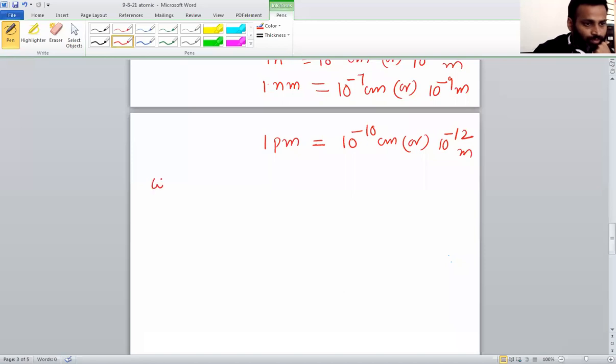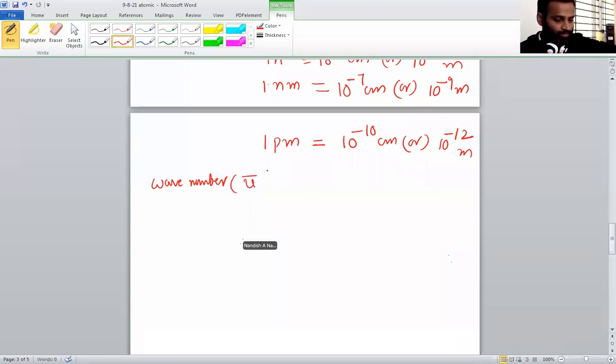Next is wave number. What is a wave number? We represent wave number with nu bar. Wave number means the number of waves present in unit length.